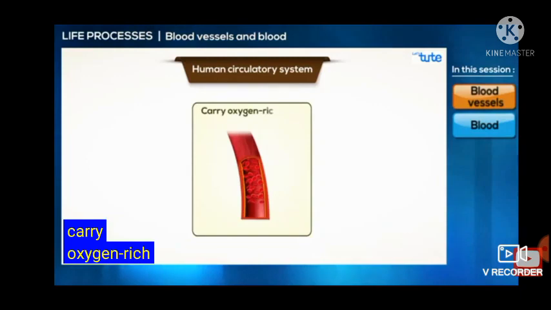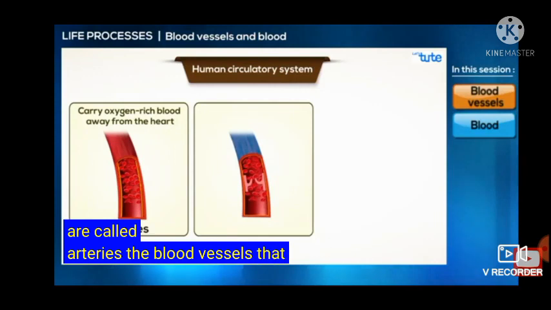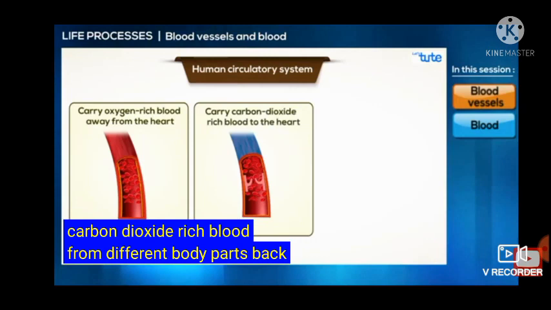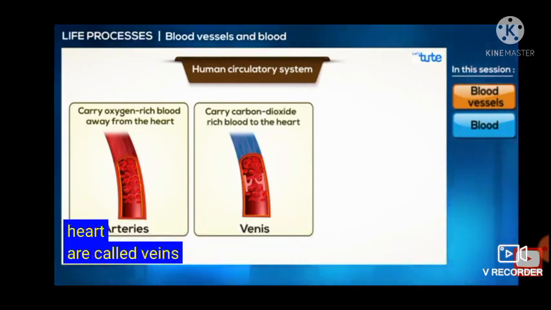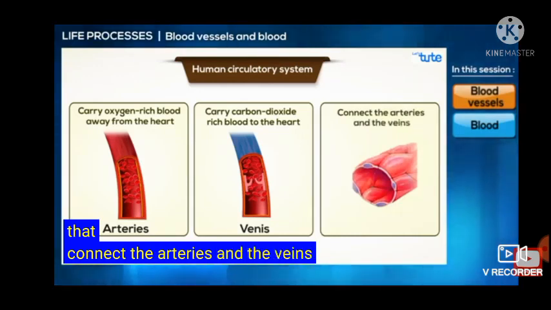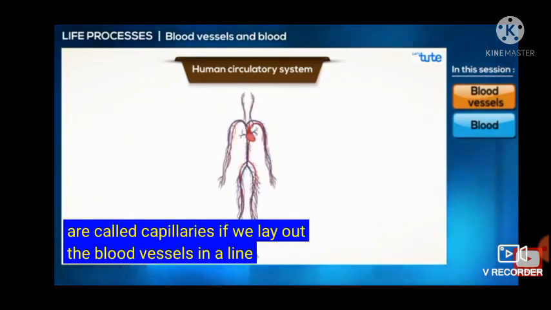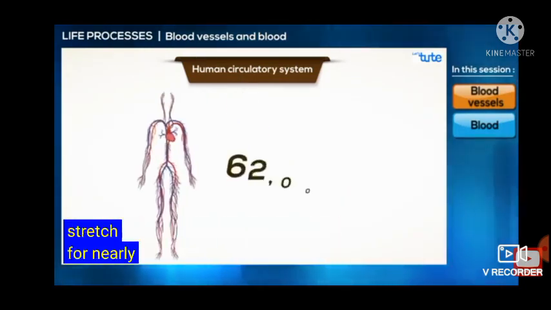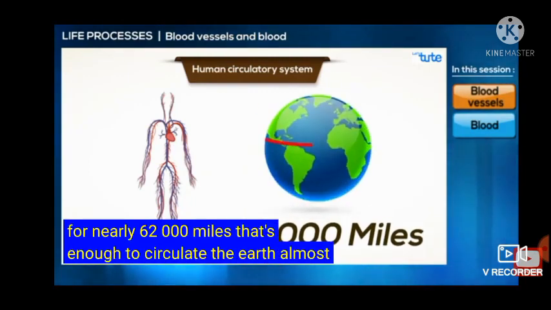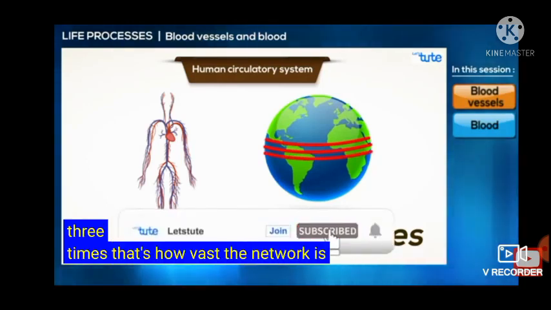The ones that carry oxygen-rich blood away from the heart are called arteries. The blood vessels that carry carbon dioxide-rich blood from different body parts back to the heart are called veins. The tiny blood vessels that connect the arteries and the veins are called capillaries. If we lay out the blood vessels in a line, they would stretch for nearly 62,000 miles. That's enough to circle the earth almost 3 times. That's how vast the network is.